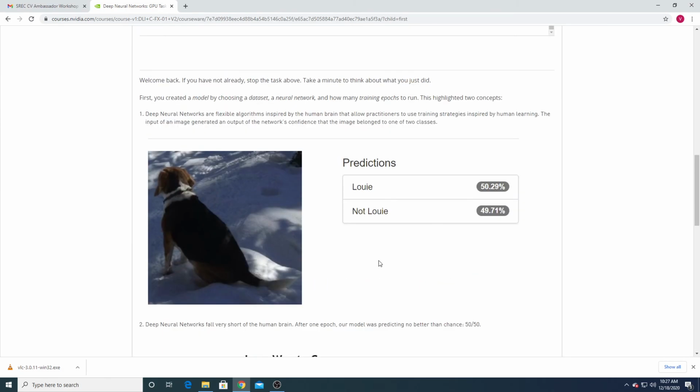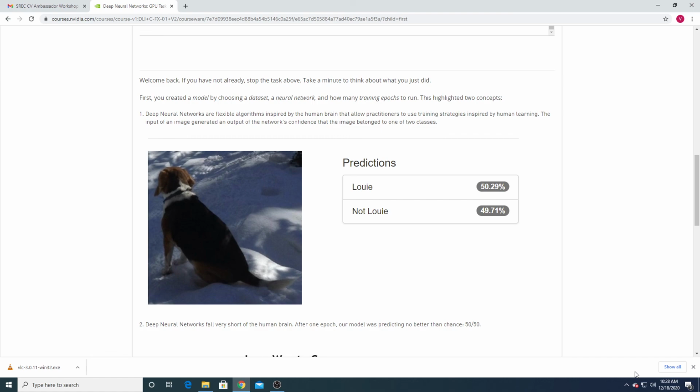So what did you understand from this task? In this task we are going to classify the images of Louis dog, whether the dog image is related to Louis or not, by using a dataset containing 16 images. Out of 16 images, 8 images are of Louis dog, and the remaining 8 images are of non-Louis dog.